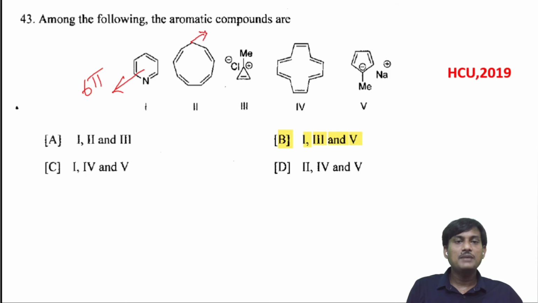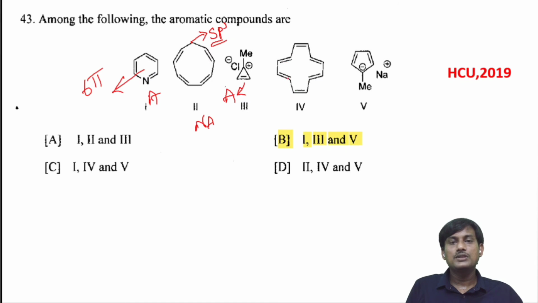Here you have sp3 hybridized carbon. It's not planar, so it's a non-aromatic compound. So this one is aromatic. This one is non-aromatic. This one has 2 pi electrons, and there is a delocalization of 2 pi electrons. This ring is planar. So this one is aromatic.